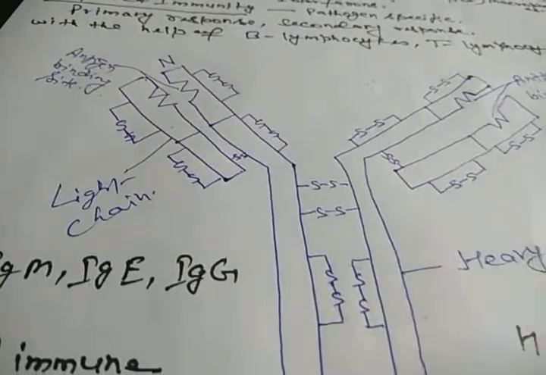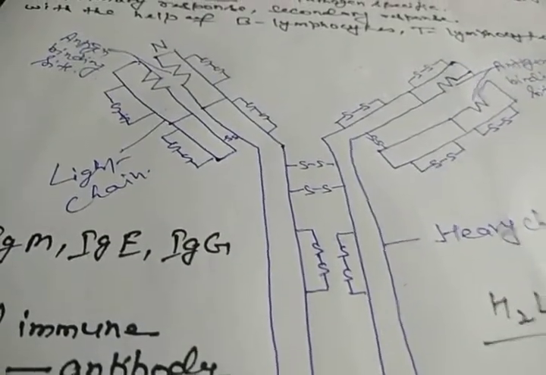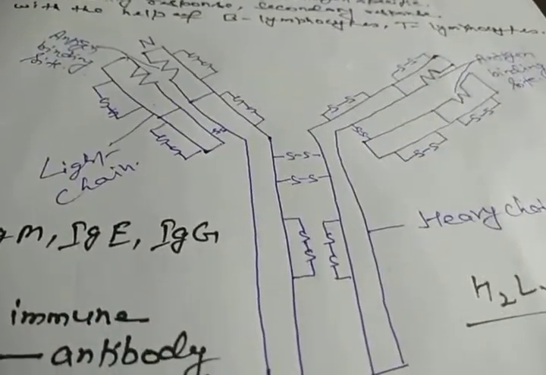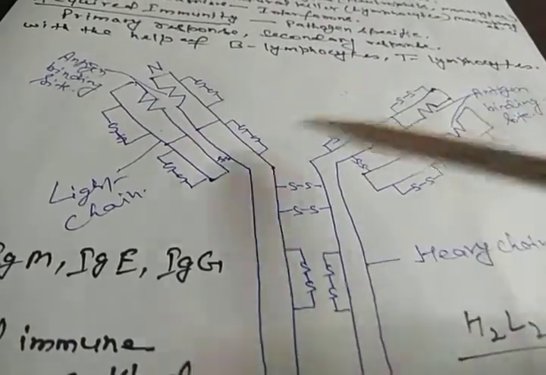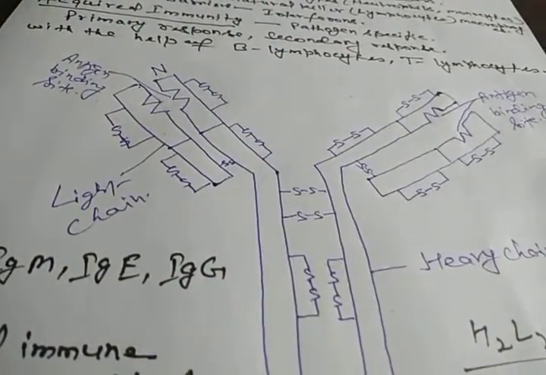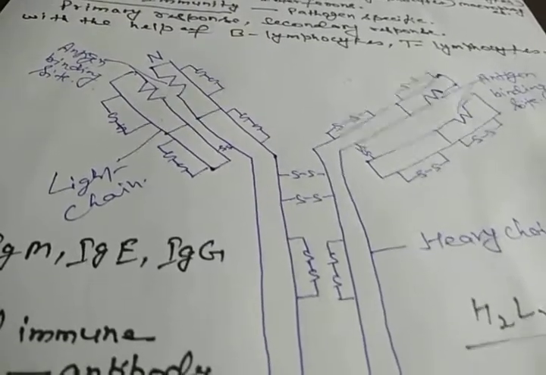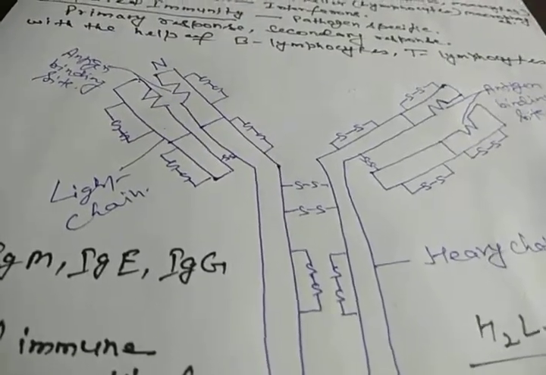These are the 2 heavy chains. So an antibody molecule consists of 4 peptide chains, that is the 2 light chains and the 2 heavy chains, and these chains are connected by disulfide bonds. You can see that there is the binding site for the antigen, where the antigens can bind with the antibody, and then the antigen-antibody reaction occurs, and this antibody neutralizes the action of the antigen.